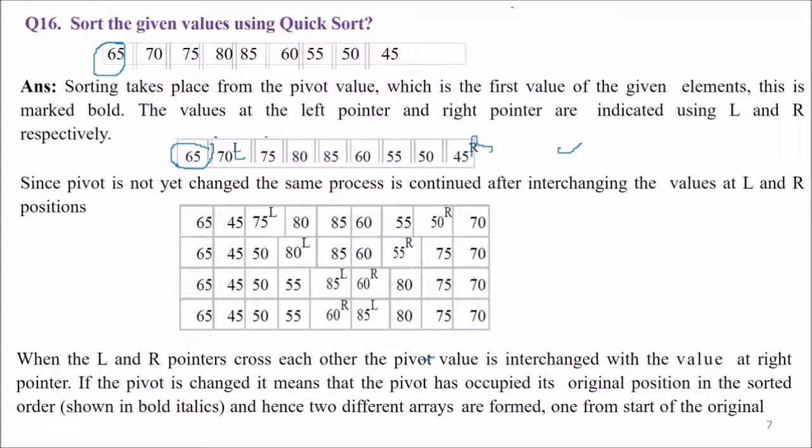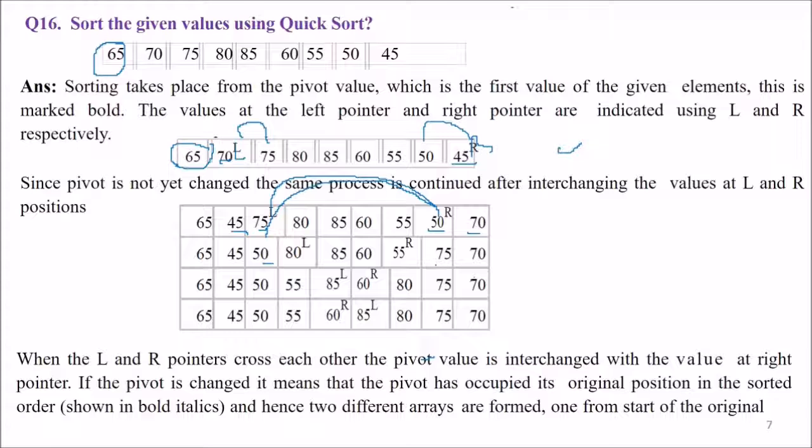Now we need to see what is going on. We will compare L with R. What is happening? This will be exchanged. 45 is lower than 70, so 45 will come here, 70 will go here. Left will come to the next position, right will come to the next position. Now we have left this, right this. Which is lower? 50 is lower. So again an exchange will be done.